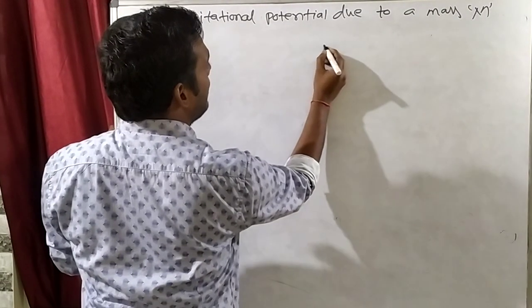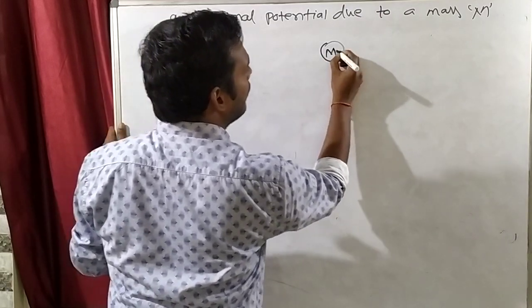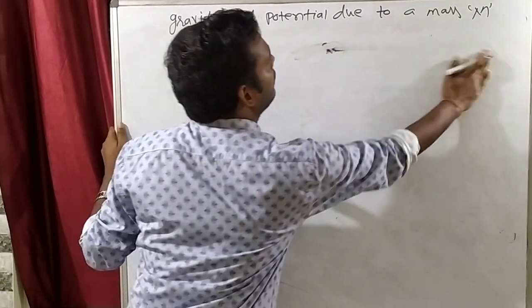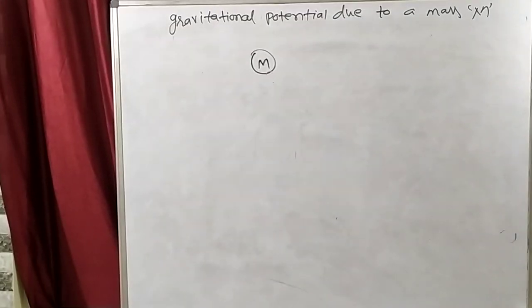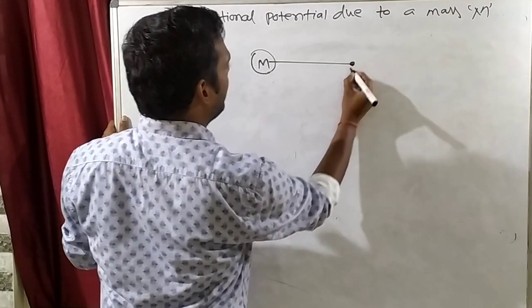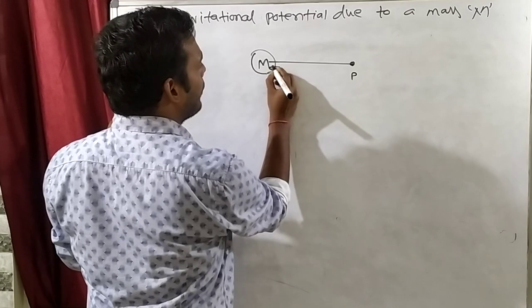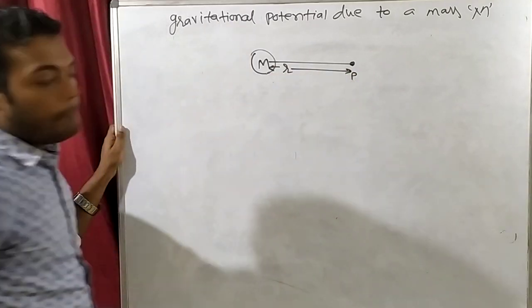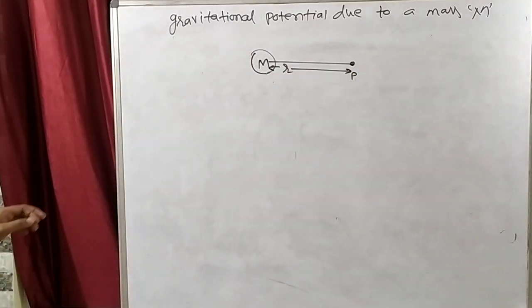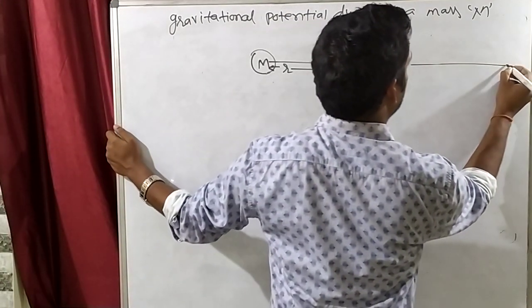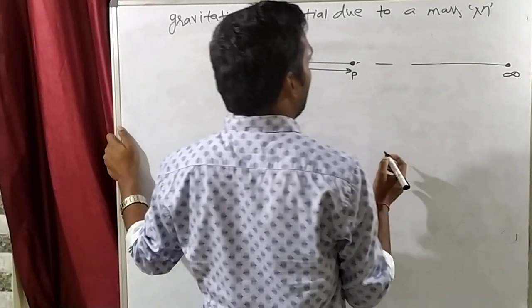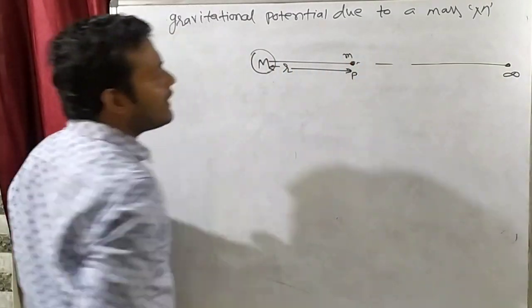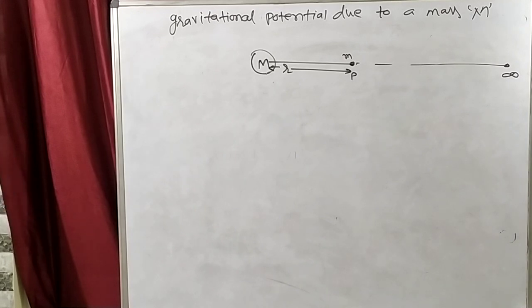I will take a source mass capital M. Clear? I will take a point P at a distance r from it, and let's say this point is at infinity. Here is any test mass that I have kept. Clear?